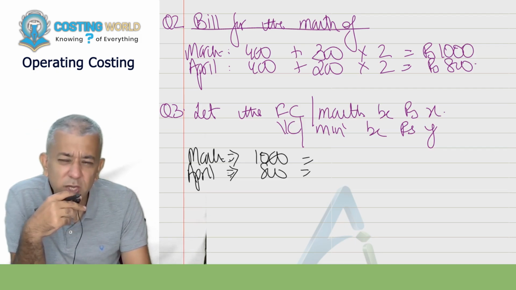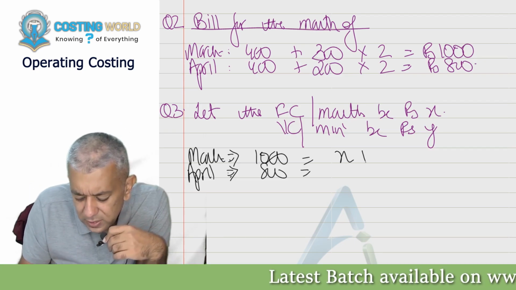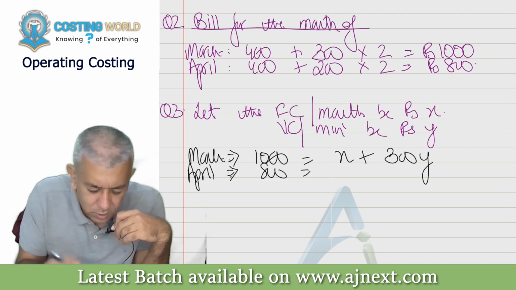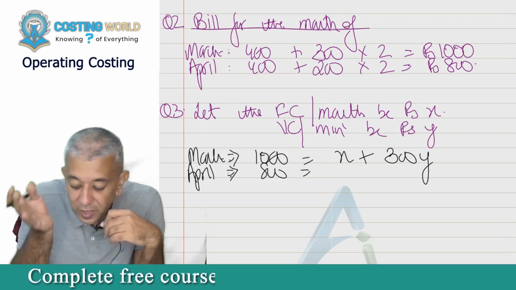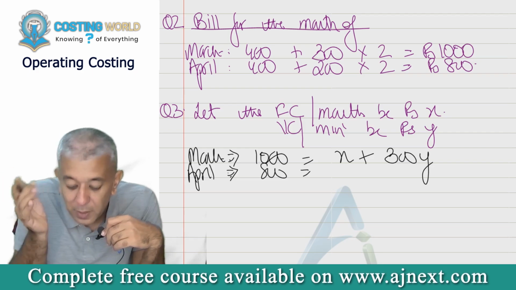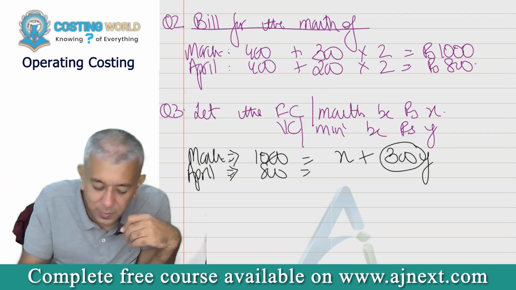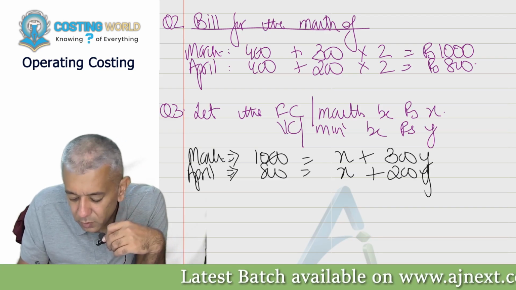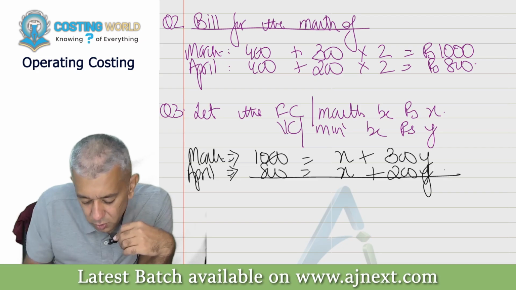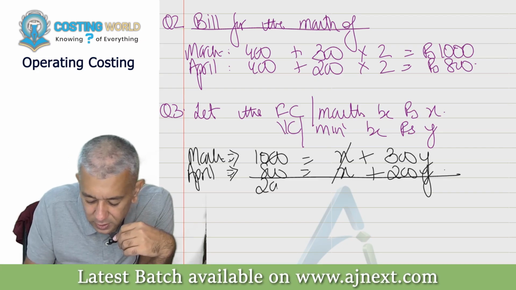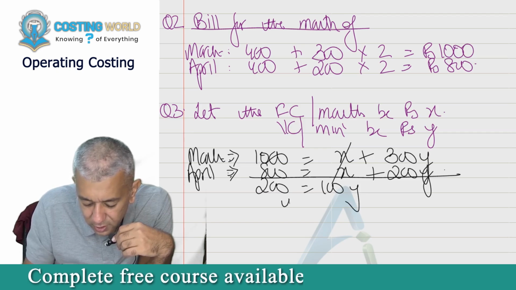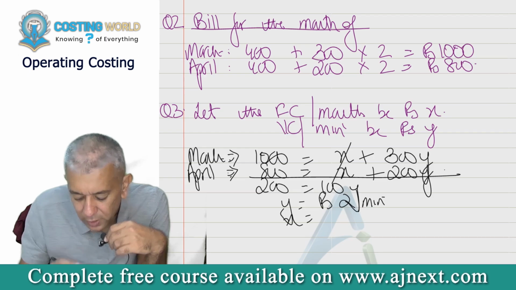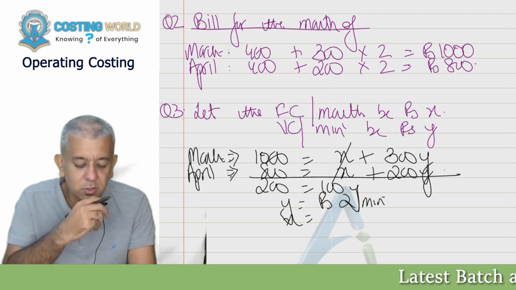X plus Y is equal to 1000. X plus 300Y. X is the fixed cost per month, so this is also per month only. But Y is the variable cost, in this case per minute. So you have to multiply by the number of minutes. Same way, this will be X plus 200Y. So subtract this and this will get cancelled. 200 is equal to 100Y. So Y in this particular case will be rupees 2 per minute. Substitute, and you will be able to get X as a balancing figure. So just get X please.